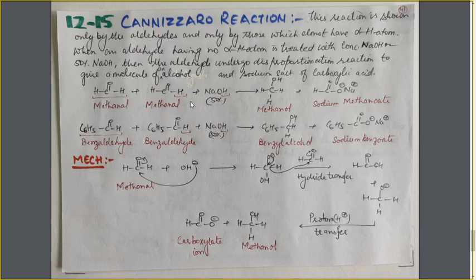Give these two hydrogen atoms to the other aldehyde molecule and convert it into the methanol alcohol. How? Break this bond and place one hydrogen atom on this oxygen atom and one hydrogen atom on this carbon atom. So alcohol will be formed.